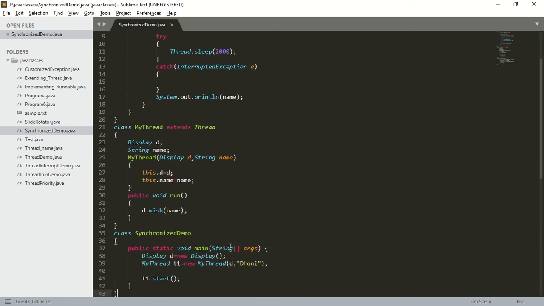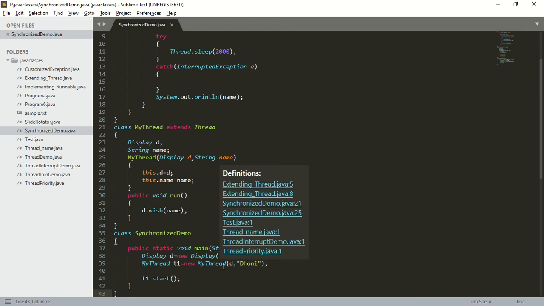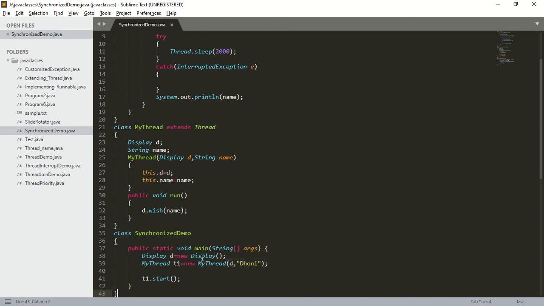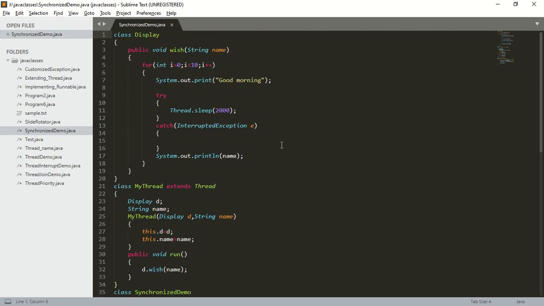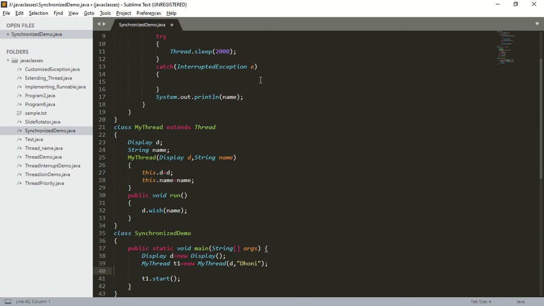So in this program, there are how many threads? There is only one thread. So how many objects are there? Only one object. So one dog, one biryani plate. Do we require synchronization? No, synchronization is not required. If I create two dogs and one biryani plate, yes, at that time synchronization is required. So now what I'm going to do is, just a minute, colon space, okay, to print in a neat format.